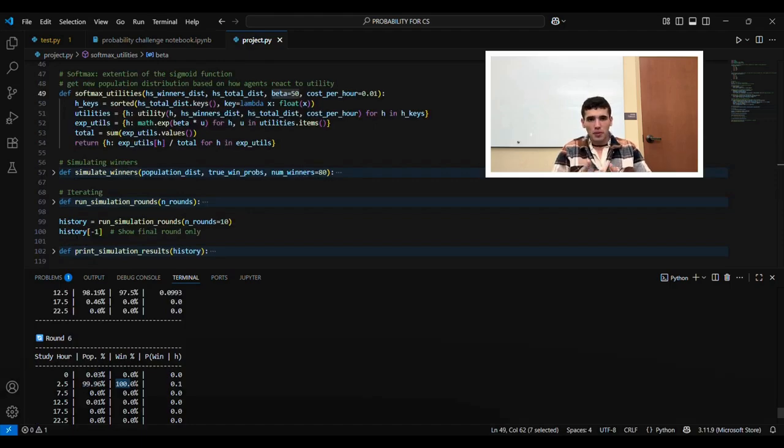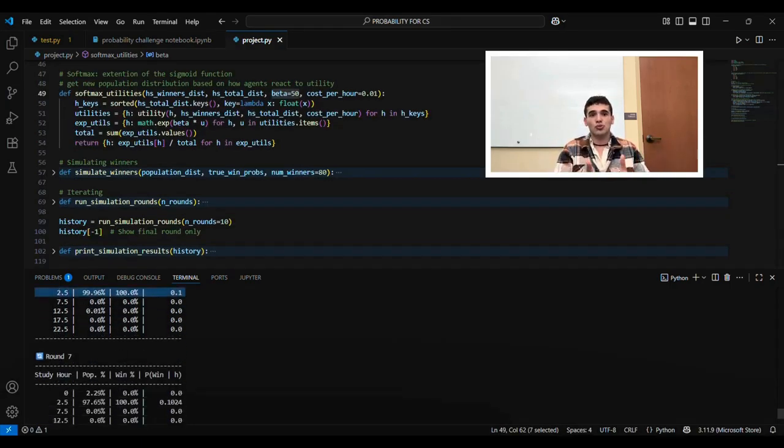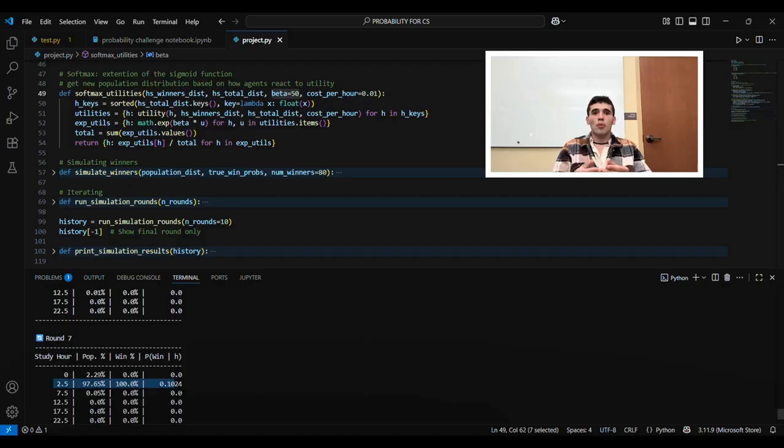2.5 hours, this is mostly arbitrary, but let's say that's the winning strategy, and everyone being so rational bunches and goes to that strategy because it's the best one, then whatever way we sample our winners doesn't matter, all the winners are going to come from that category. So for the next round, everyone wants to stay in that category, and for the next, and for the next, and for the next, we have reached a stable point.